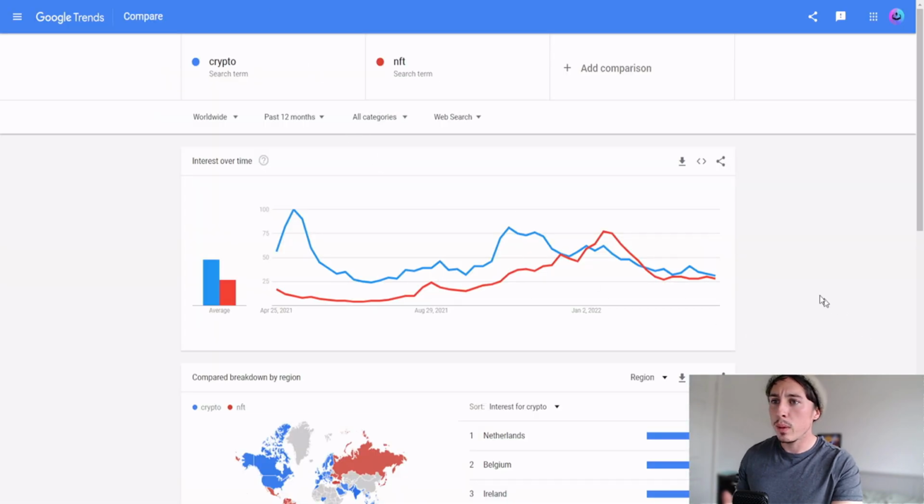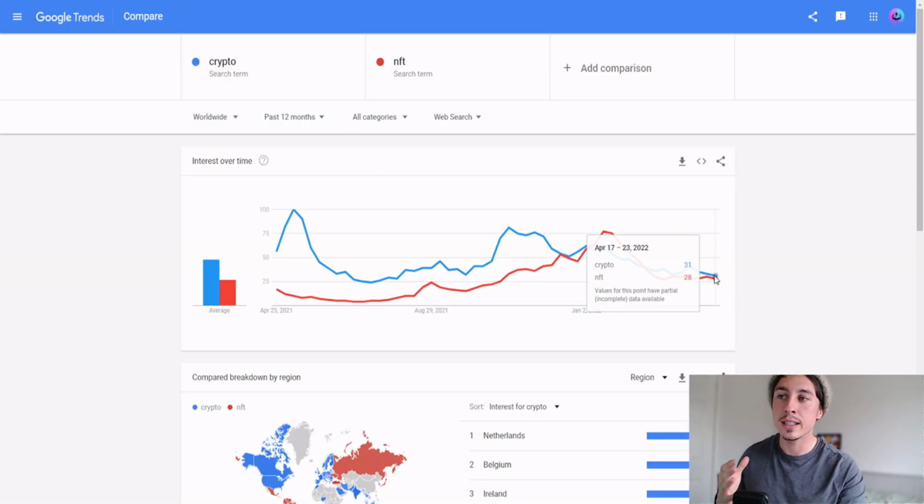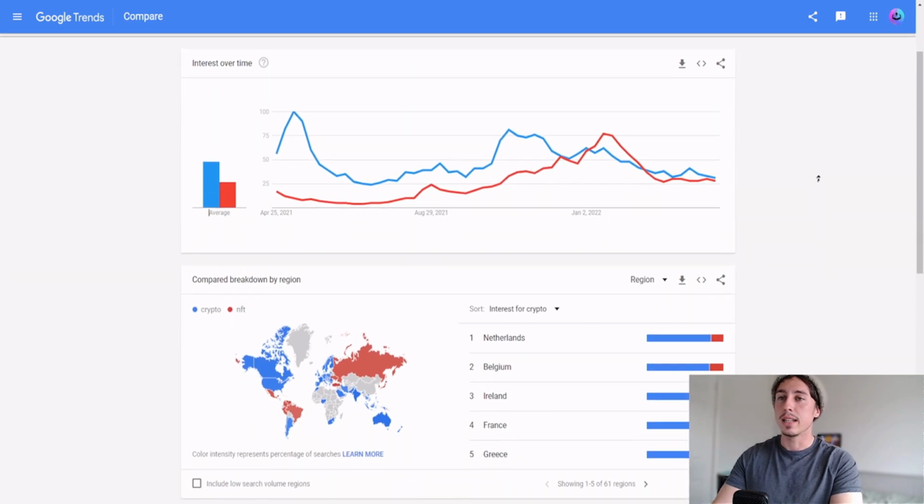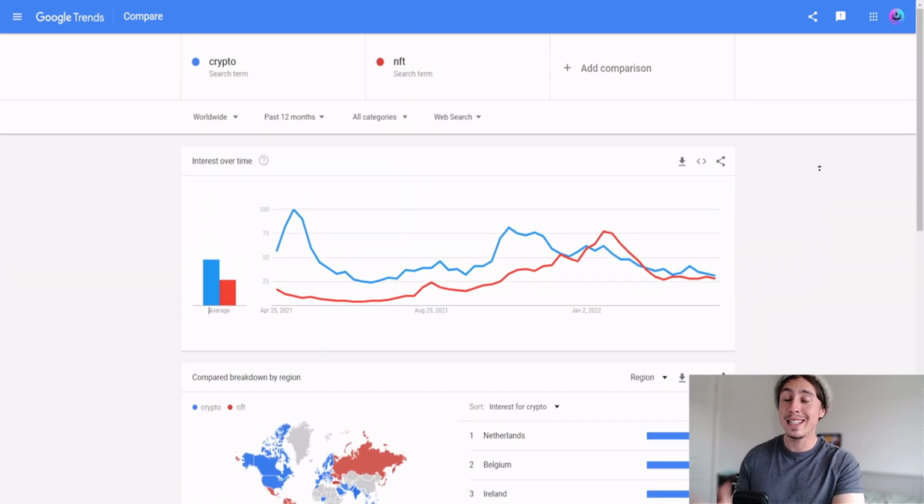So really, why are we looking at NFTs? Well, I personally think NFTs are going to be inverse to crypto. As we can see with the Google Trend data, we're looking at this worldwide data over the last 12 months. As crypto comes down, usually we see NFTs rise up, and I think the metaverse is always going to be here to stay regardless, and it's definitely going to be an important part of the decentralized finance world, as well as DeFi and Web3 projects in the future.